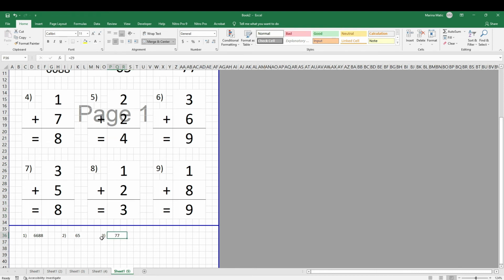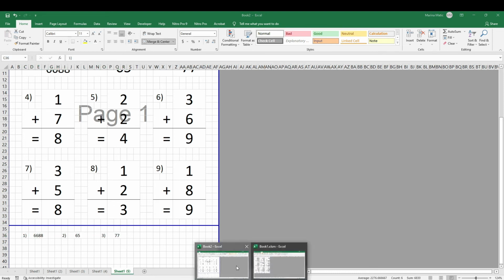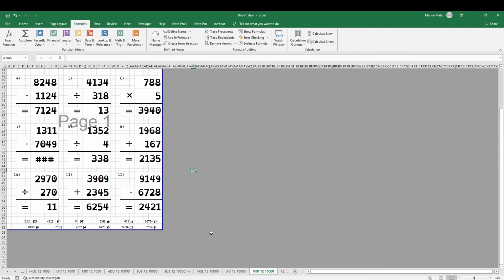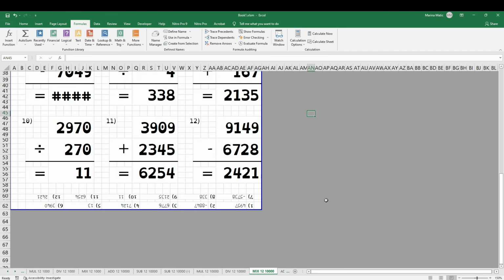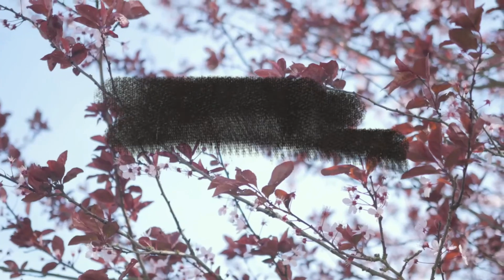If you want to have this flipped, that means you need to use the upside down font. Let me show you that. Let's now zoom things in. So if I'm going to type upside down, I need to keep in mind that the page needs to be flipped. So I need to start from the right and go to the left. So this would be the place for number 1, and then the value, number 2, and then the value of the solution.